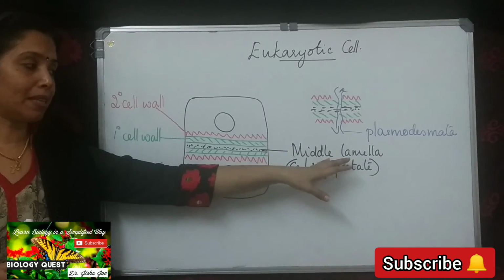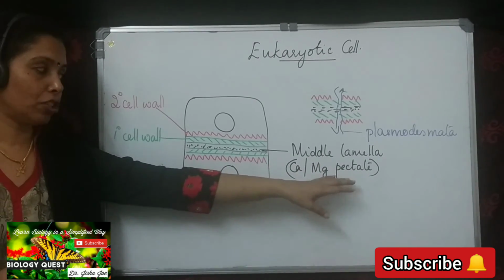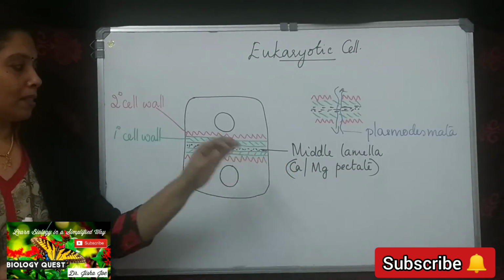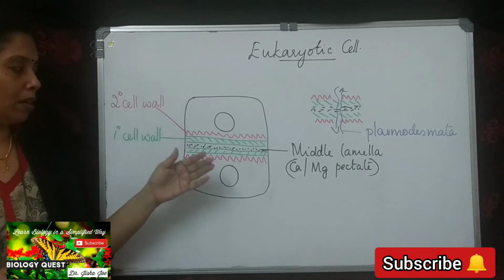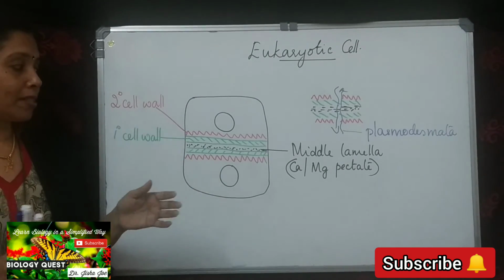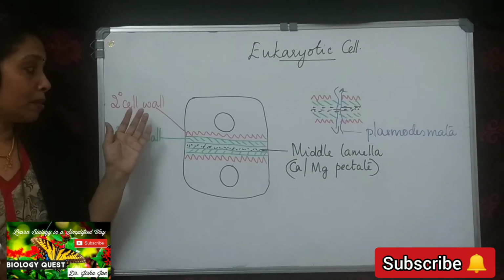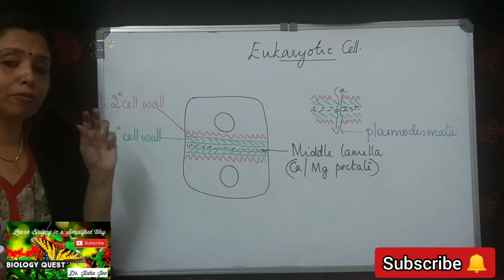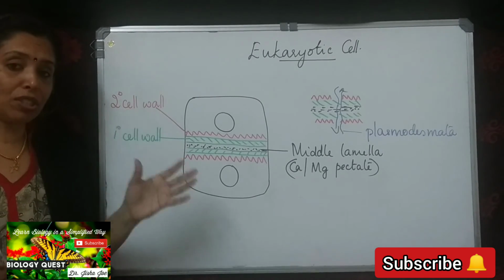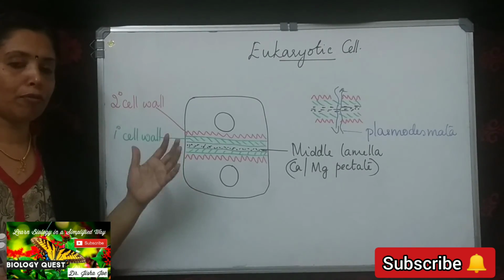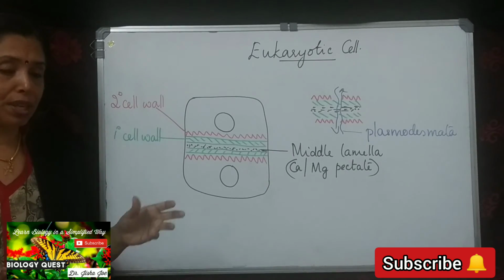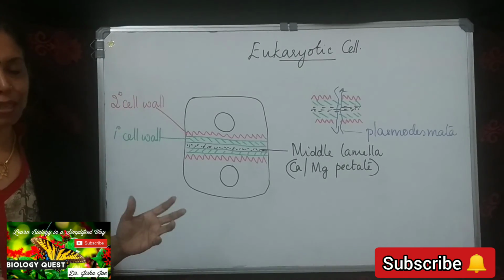Middle lamella mainly consists of calcium or magnesium pectate. And the secondary cell wall deposition occurs inner to the primary cell wall. Secondary cell wall formation occurs in the mature cells, whereas the primary cell wall formation occurs in the growing cells or in the meristematic cells.